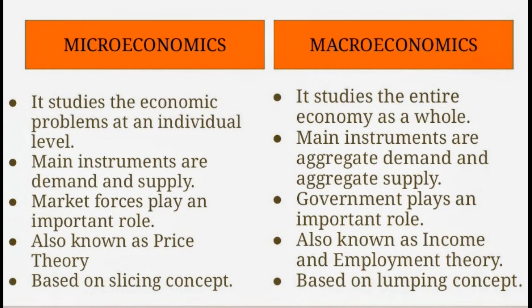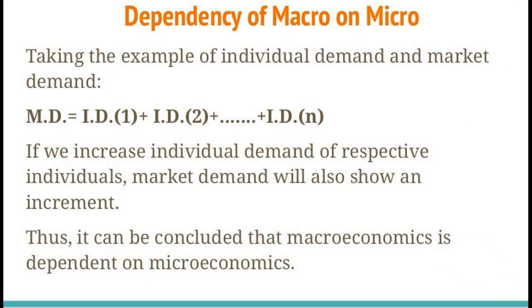In macroeconomics, the government plays an important role, meaning everything is decided by the monetary and fiscal policies of the government. Microeconomics is also known as price theory, whereas macroeconomics is also known as income and employment theory. Microeconomics is generally based on the slicing concept because in this a big thing is sliced into different tiny particles, whereas macro is based on the lumping concept, meaning taking things together as a whole.